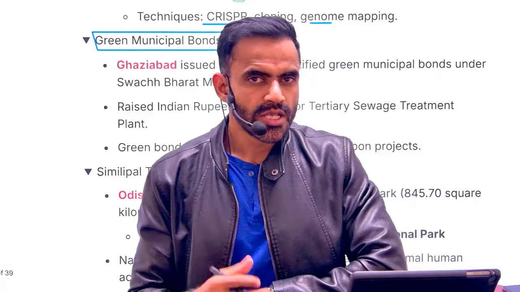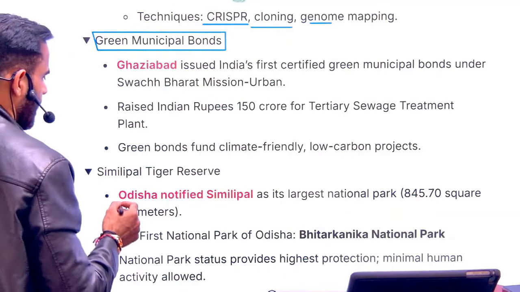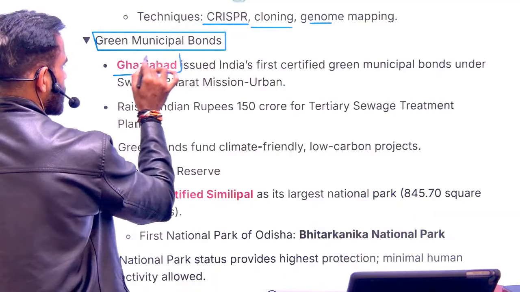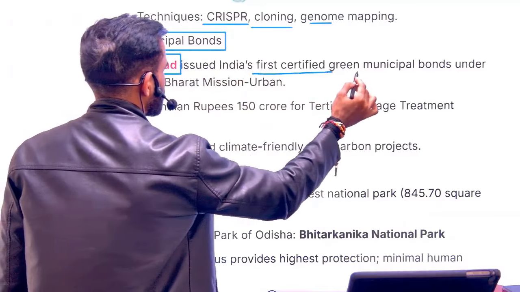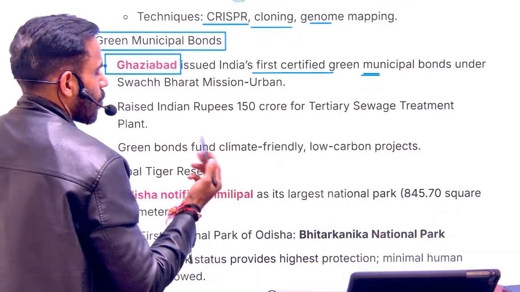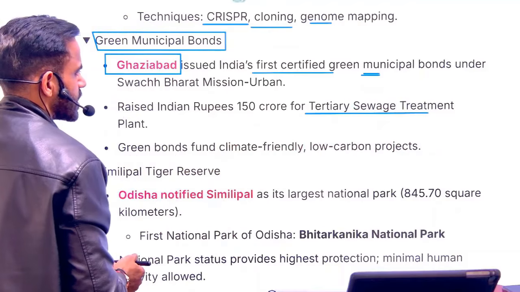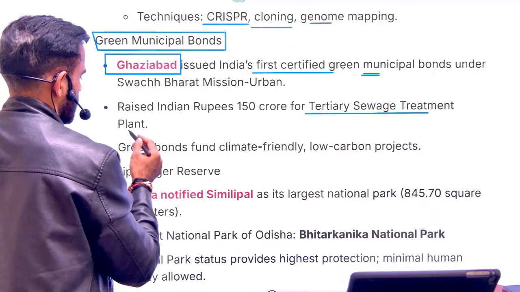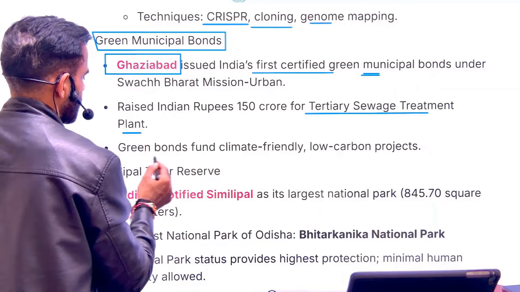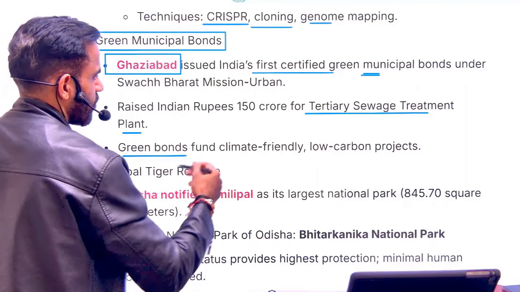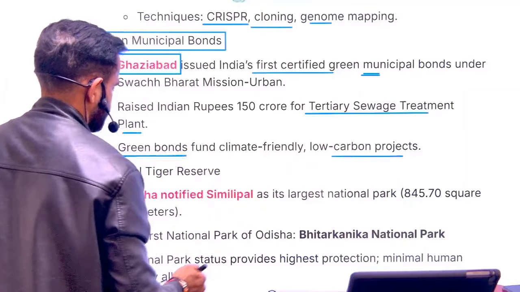Okay. So recently, Ghaziabad issued India's first certified green municipal bond. Why the term green? Because they are going to use this money for the tertiary sewage treatment plant. Green bond basically means a mechanism to borrow money for low carbon projects.